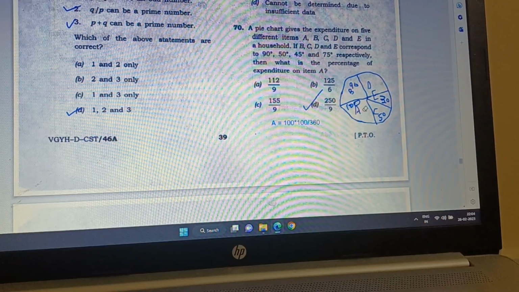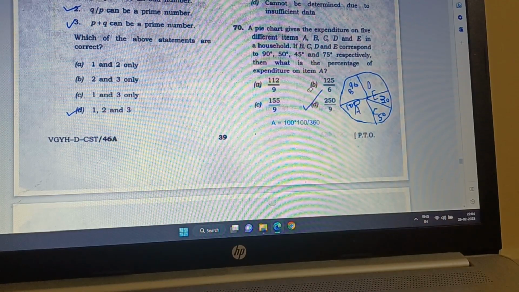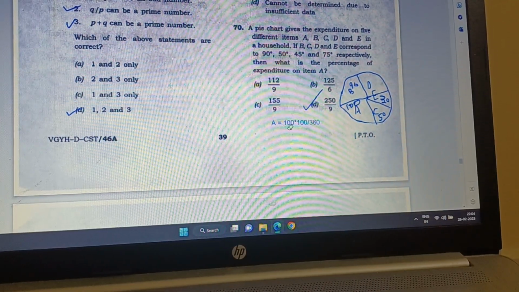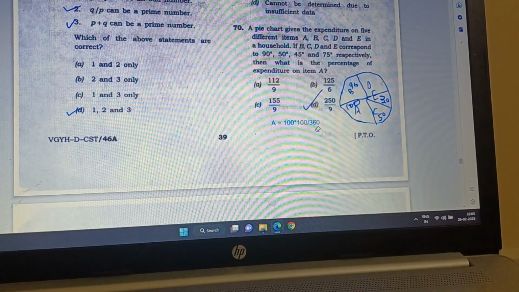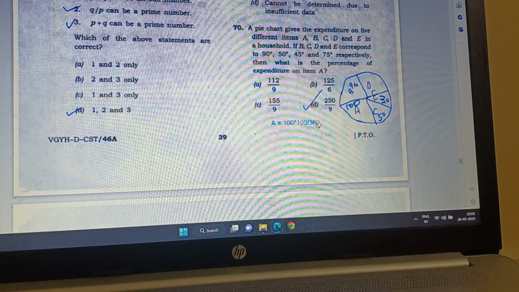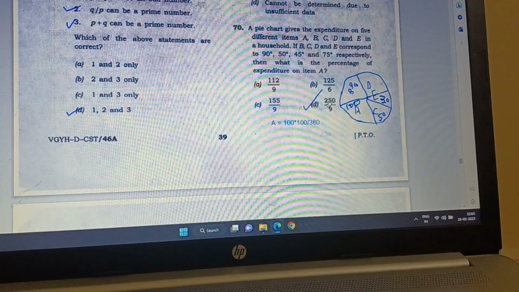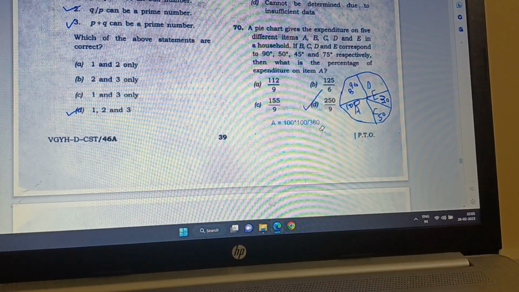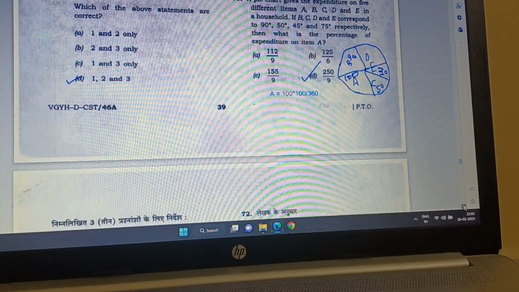260. So 100 is left for A. Now it is asking what is the percentage. So the formula is that 100 degrees times 100 divided by 360 is the percentage, because this 100 is percentage and 100 degrees divided by 360 is the proportion, and this becomes 250 by 9. So D is the correct answer for question number 70.